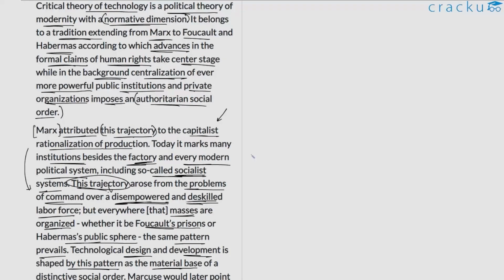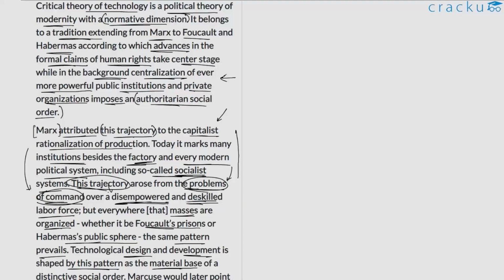How does this come about? This comes about because of issues in the problems of command over disempowered and de-skilled labor force. So basically, the author is just trying to give us how this particular phenomenon unfolds here in the first part of the second paragraph. He's just trying to explain that this is why this particular phenomenon takes place. And why does this phenomenon take place? It occurs primarily because of problems of command over disempowered and de-skilled labor force. So this is the reason that we are being provided here.